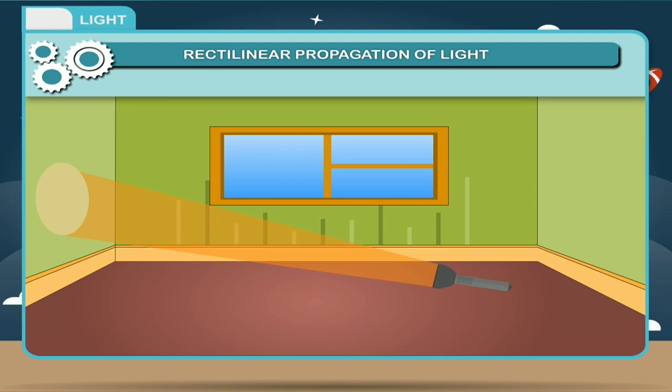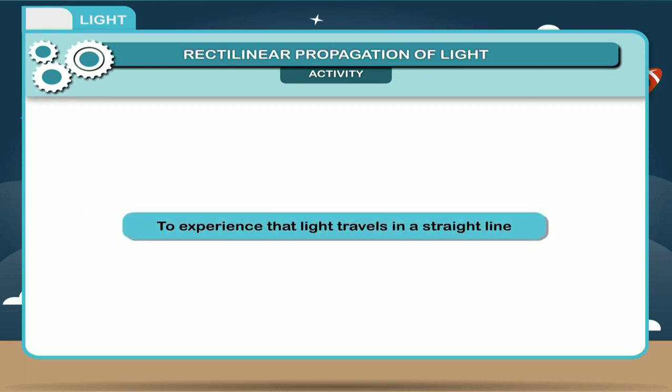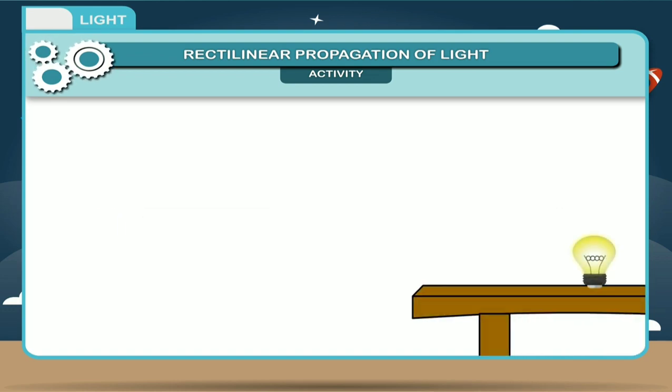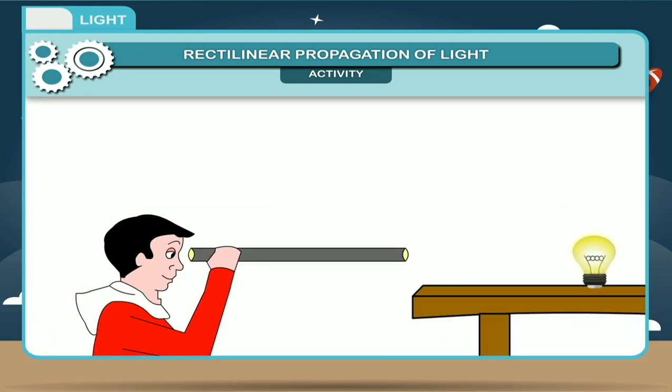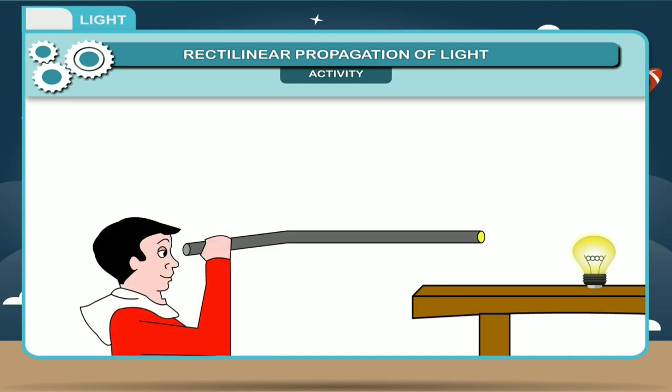Activity. To experience that light travels in a straight line, take a piece of rubber pipe, look at a distant small source of light through the pipe. Now bend the pipe gently and try to see the same source of light again through the pipe. This time you will not be able to see the source of light. Thus, it can be concluded that light travels in a straight line.